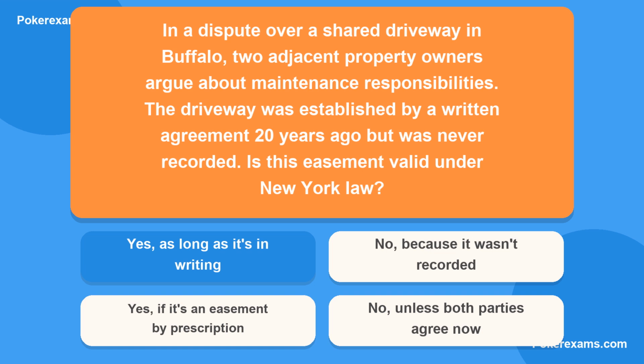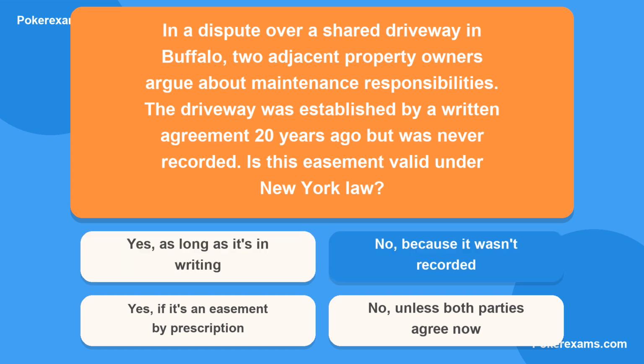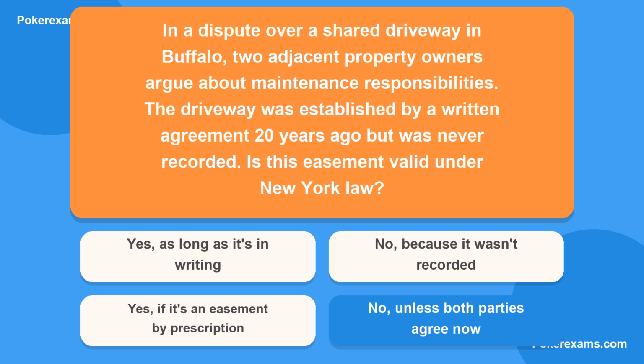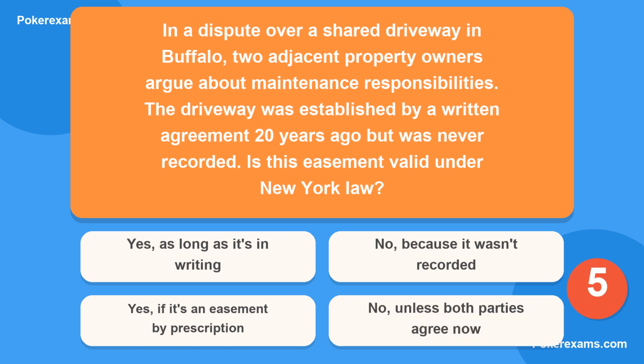Is it A, yes, as long as it's in writing? Or B, no, because it wasn't recorded? Could it be C, yes, if it's an easement by prescription? Or lastly D, no, unless both parties agree now?